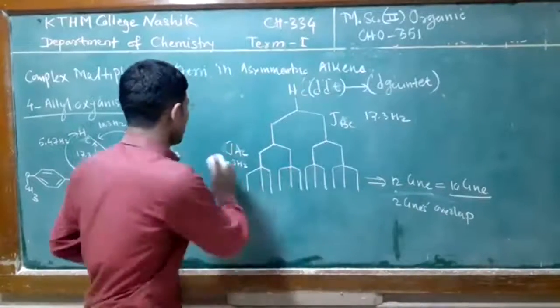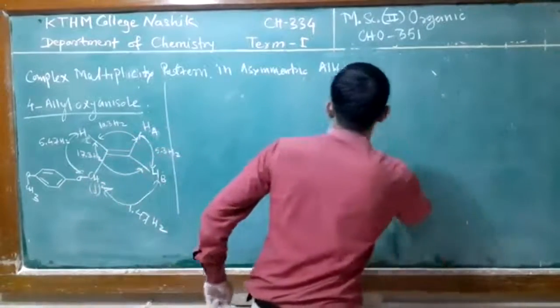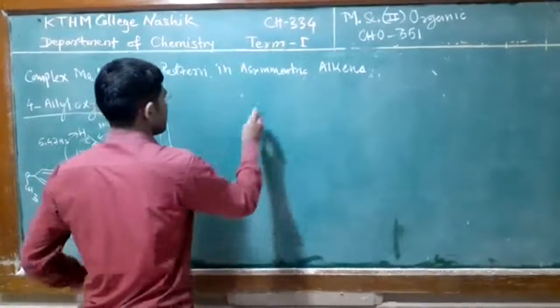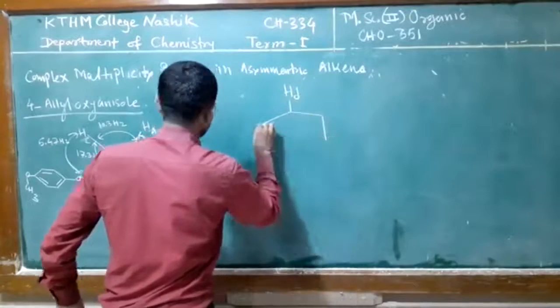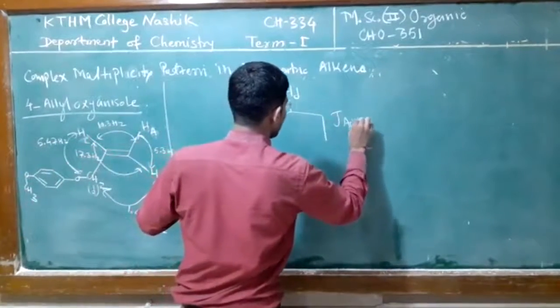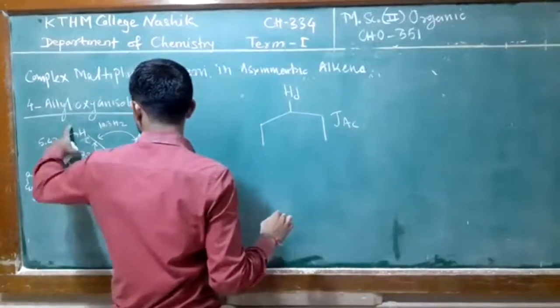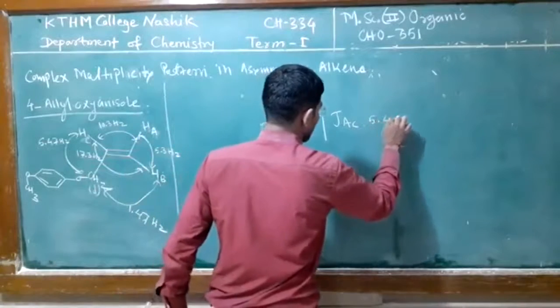Then also proton D. Proton D is firstly split by the proton HC, so JCD, with the help of which coupling? Allylic coupling, value 5.47 Hertz. So a doublet.